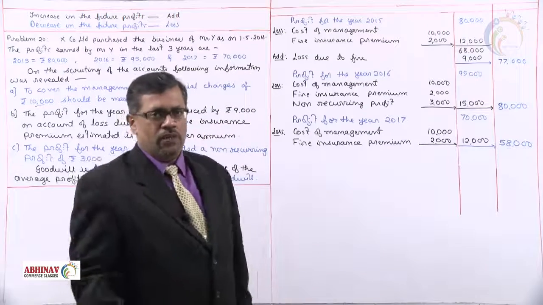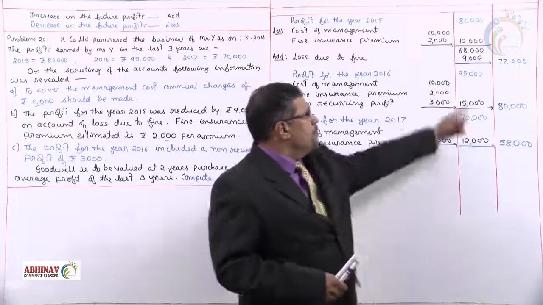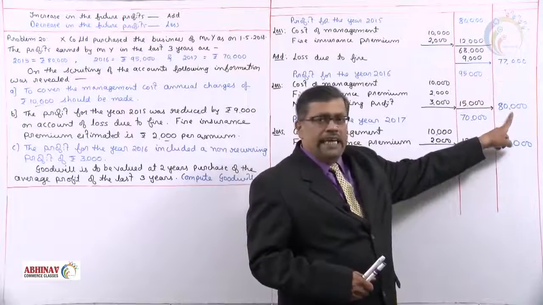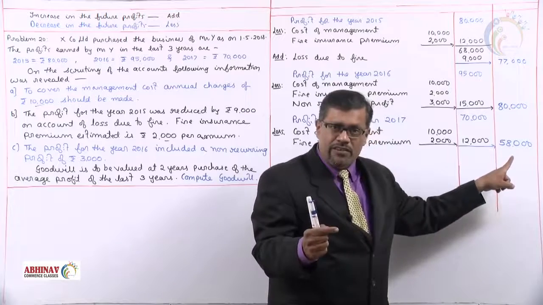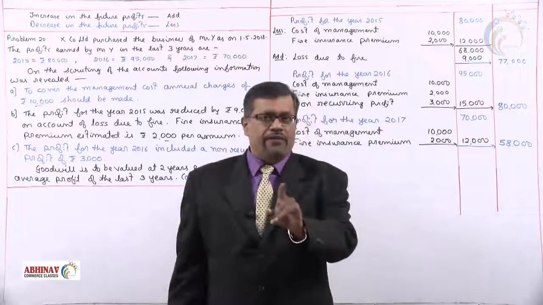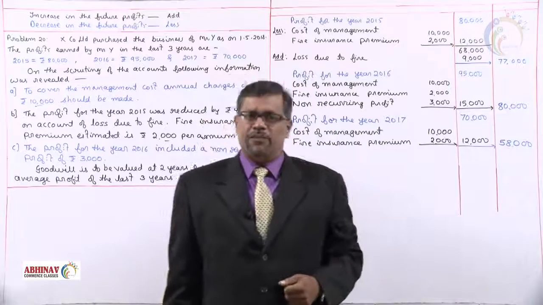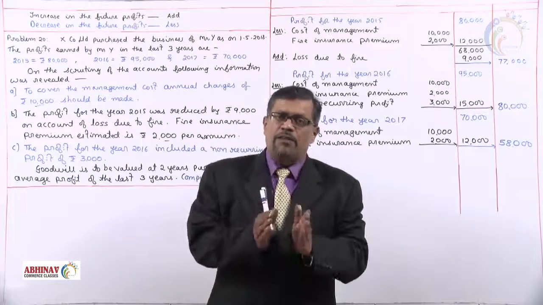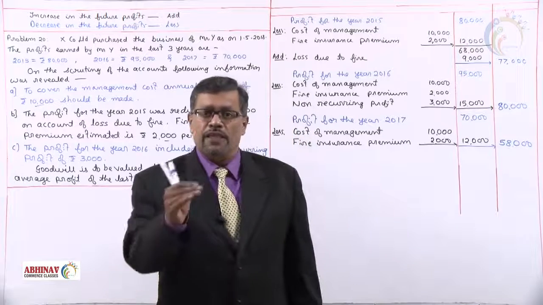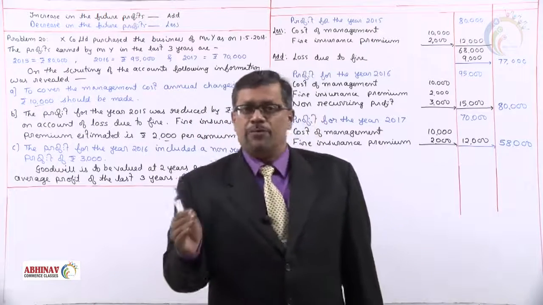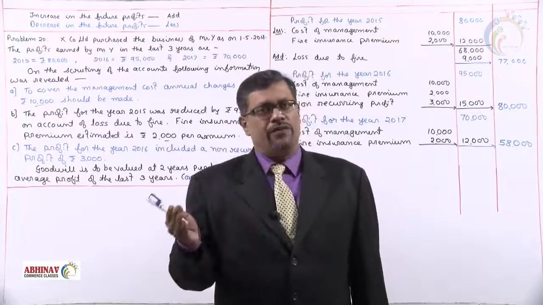Now we'll decide whether to go for simple average or for weighted average. Here, first year 77,000, 80,000, 58,000. Are they continuously increasing or decreasing? No. So no weighted average, it has to be the simple average method. What are the steps of the simple average method? Step 1, we have to find average profit. How to find? Total the profit, divide by the number of years. Step 2, goodwill: average profit that we get, into the number of years purchased.